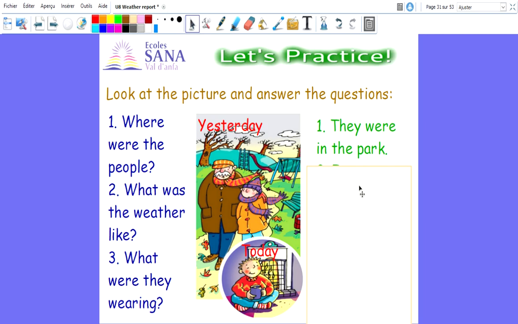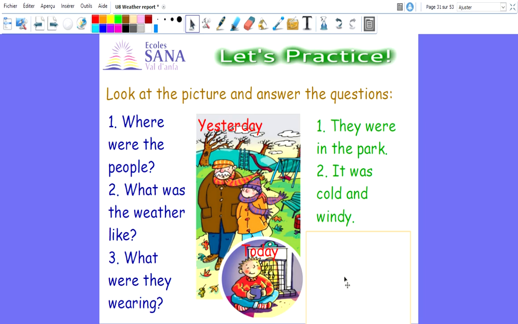Number 2, what was the weather like? So look at the trees, look at the leaves on the floor. So what is the answer? It was cold and windy. It was cold and windy. Look at their scarves, they're flying. So it was windy. We have it, so we need to use was. It was cold and windy.